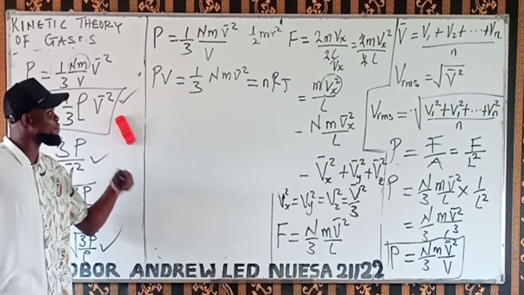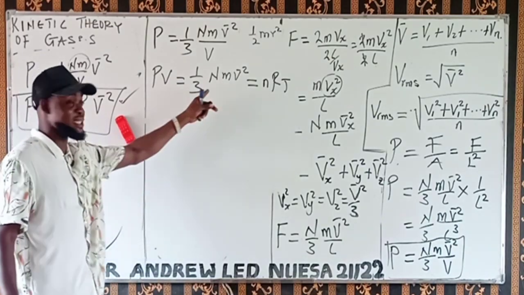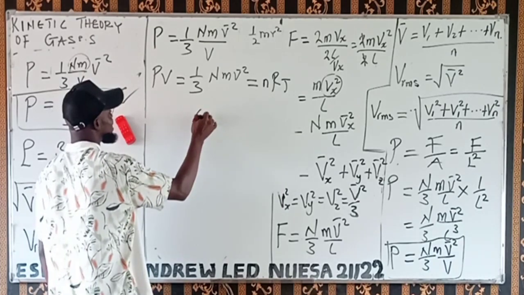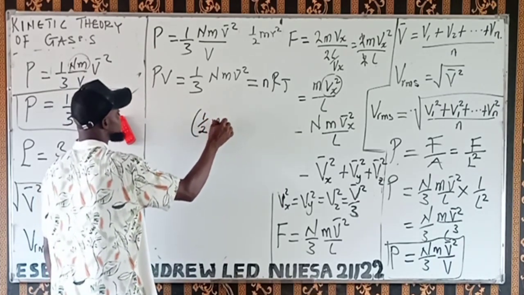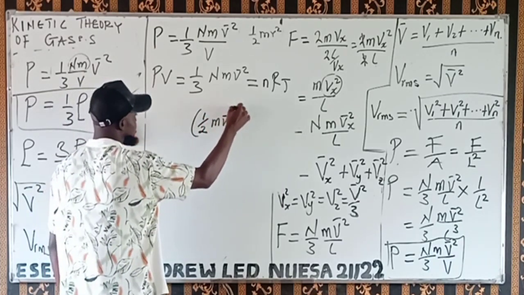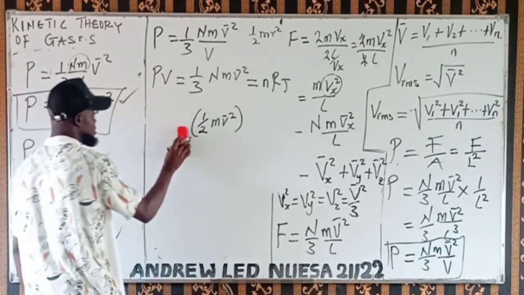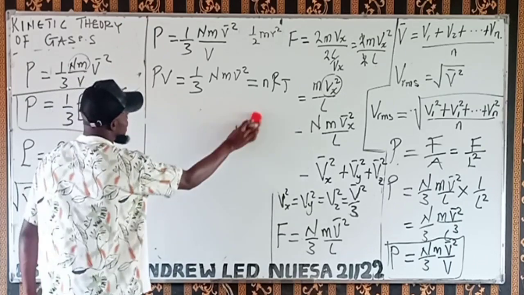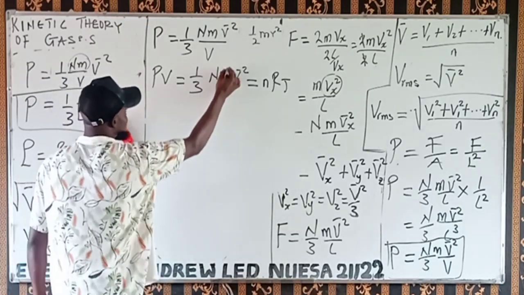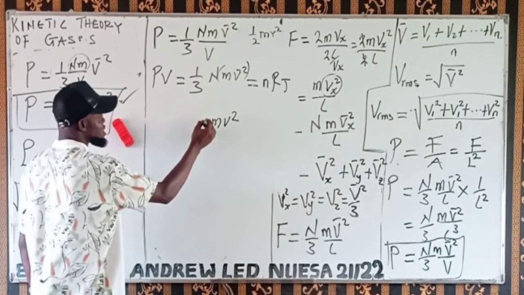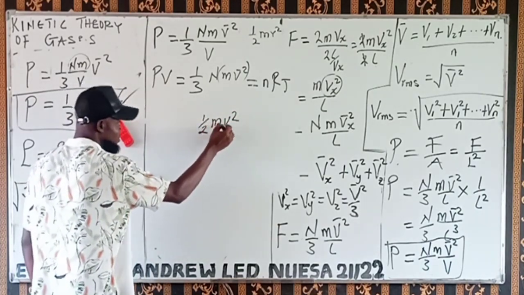Now, if I want to get the average translational kinetic energy of this gas, what I'm going to do is introduce 1 over 2 mv squared here. That's what I'm going to do. I'll introduce 1 over 2 mv squared here. What I'm trying to say: look at this, I want to write this out. I have mv squared. What I mean is 1 over 2 of this mv squared.